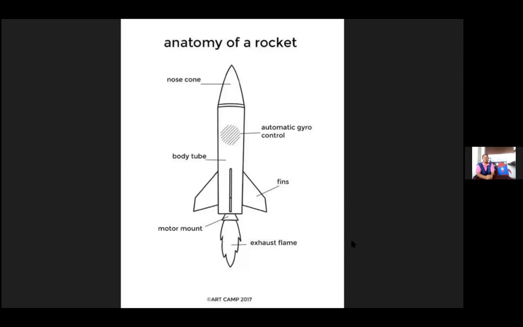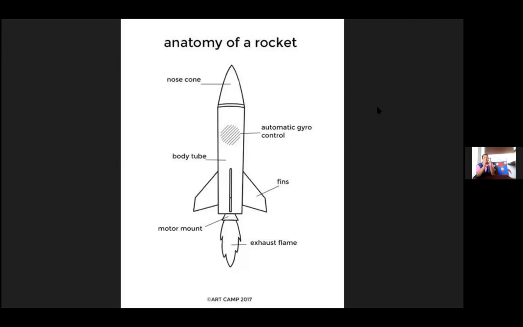You want to show them the parts of the rocket, Hussaina teacher, the picture of the parts of the rocket? Yeah. Let's see the picture. See, everyone can see the tip, the nose cone.